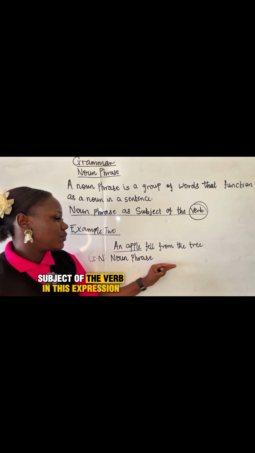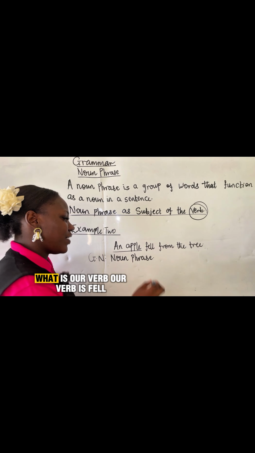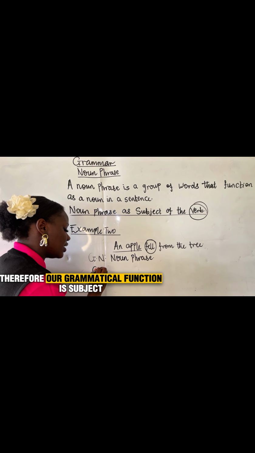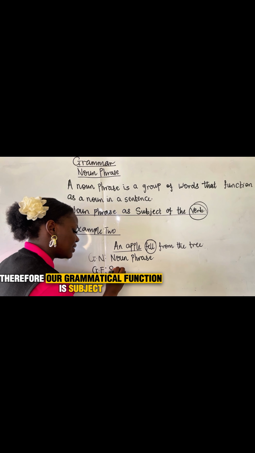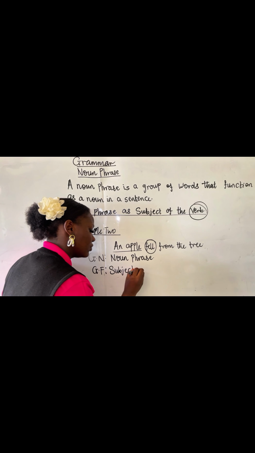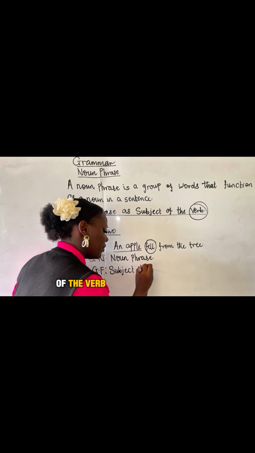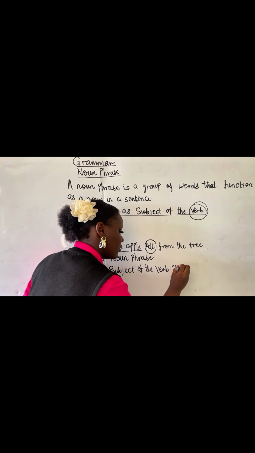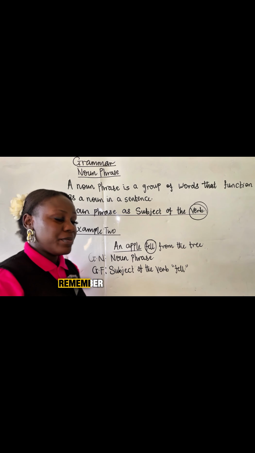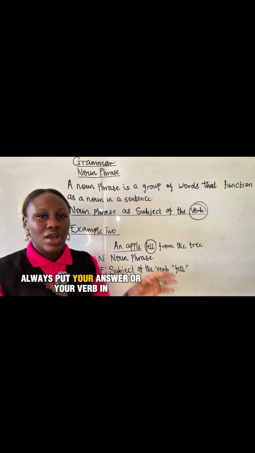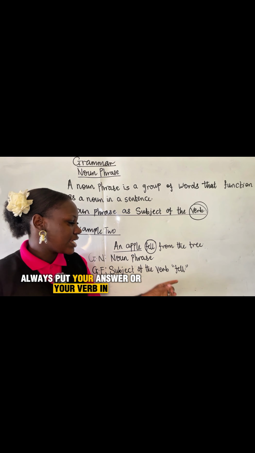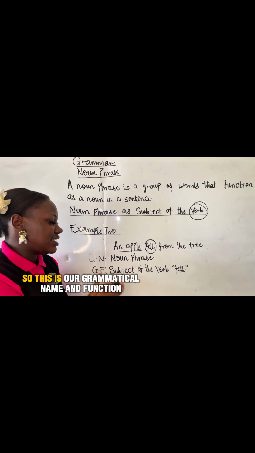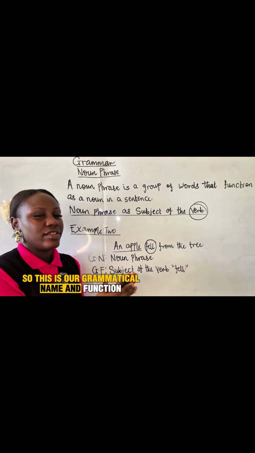In this expression, what is our verb? Our verb is fell. Therefore, our grammatical function is subject of the verb "fell". Remember, always put your verb in quotation marks, always. So, this is our grammatical name and function.